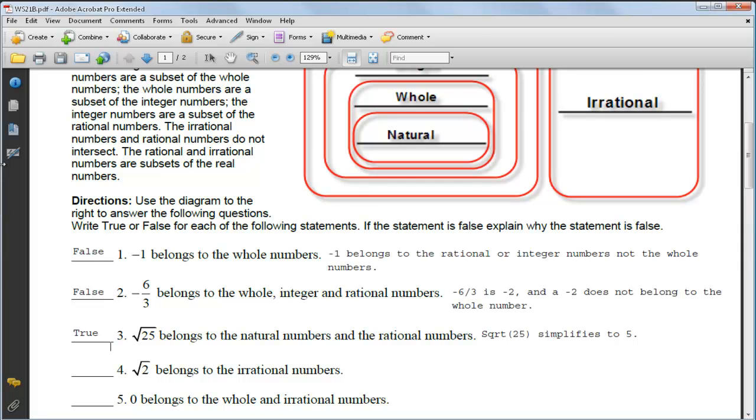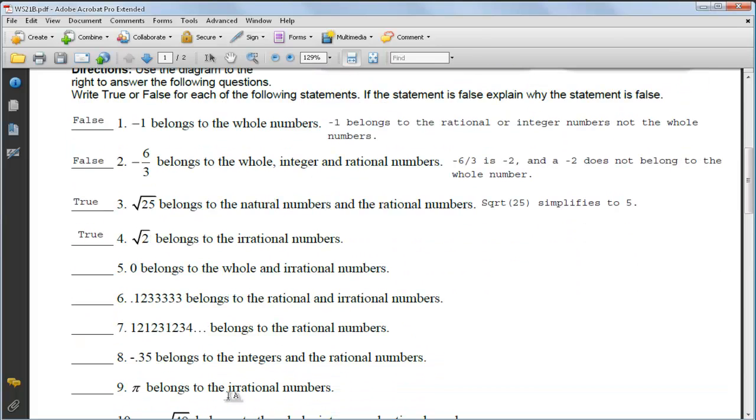Okay, so that answers number 3. Let's go down to number 2. The square root of 2 belongs to the irrational numbers. That's a true statement, so we'll just write true there. That should have been an easy one. Okay, let's go down to number 5.